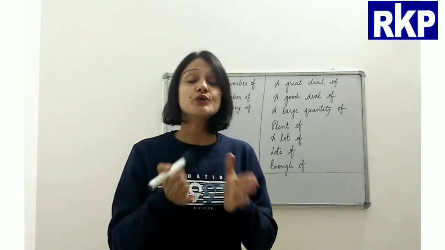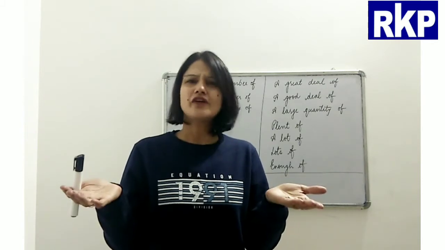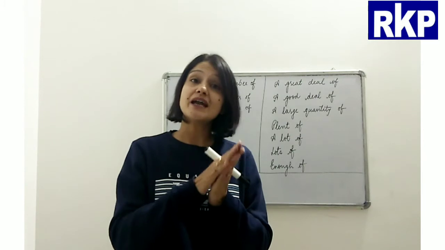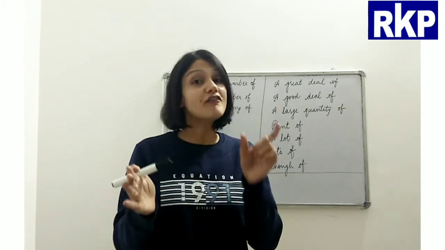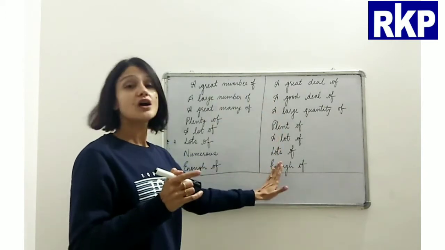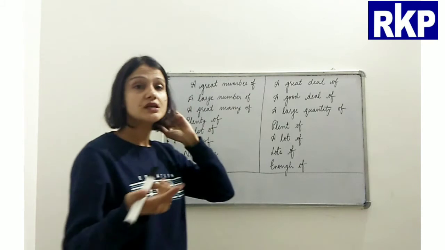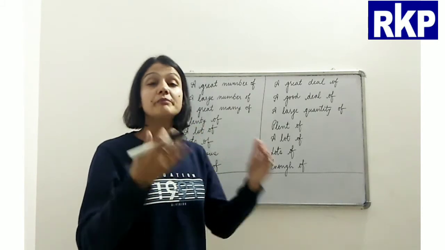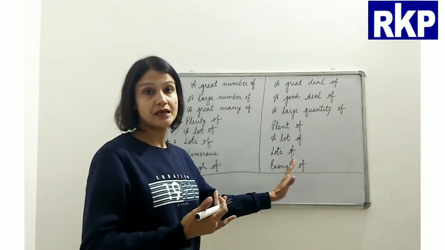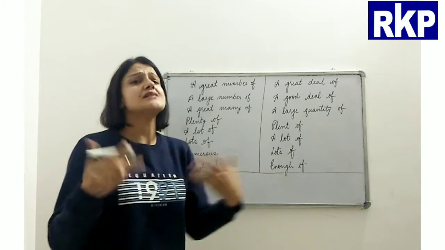And I have already told you that there are a lot of alternatives to avoid using much and many, and at the place of that quantifier we can use these quantifiers. Okay, when we want to use a quantifier before the object, we should use these. Now you can see they all mean the same.